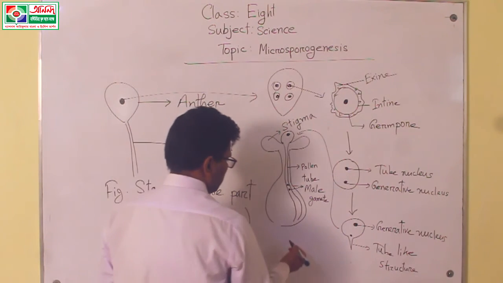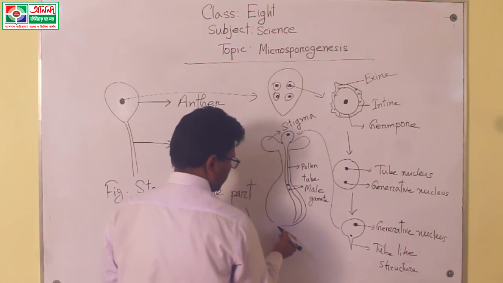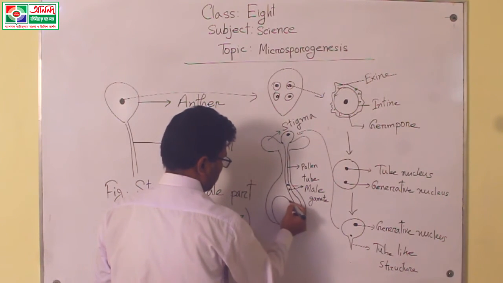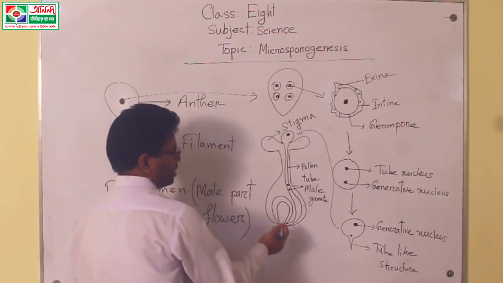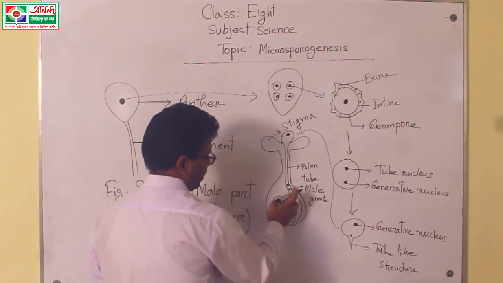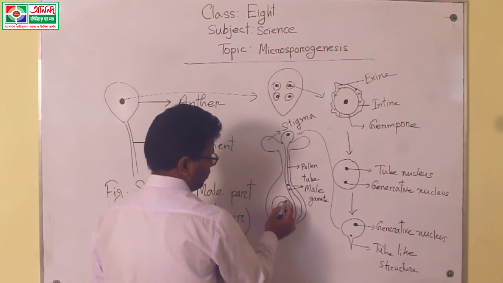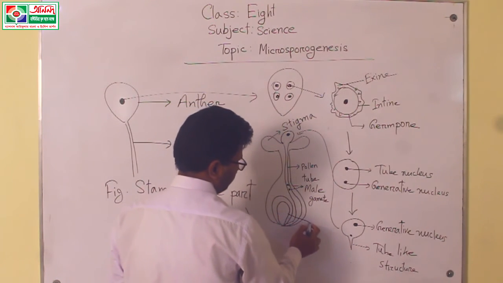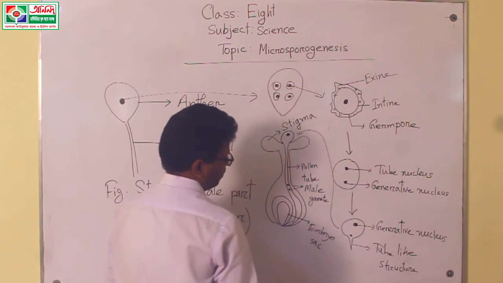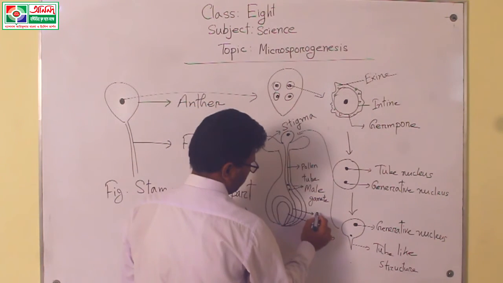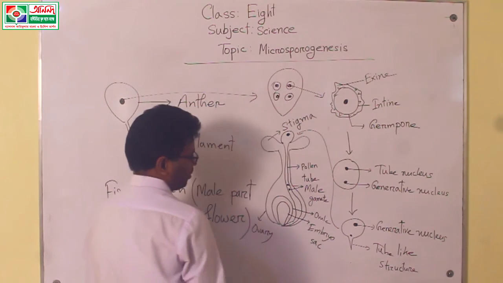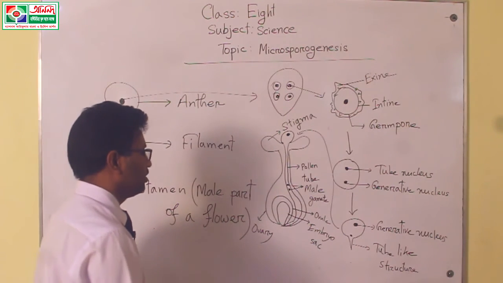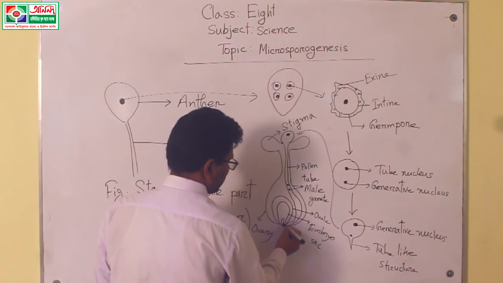And we also know that this pollen tube ruptures the ovule or ovum. We know this is the ovary. This part is mainly called the ovary, and this is the ovule. This part is the ovule, and this is the embryo sac. This part is called the embryo sac, and this is also the ovary. This is also the ovule, and the ovum is created within the embryo sac, in this position.